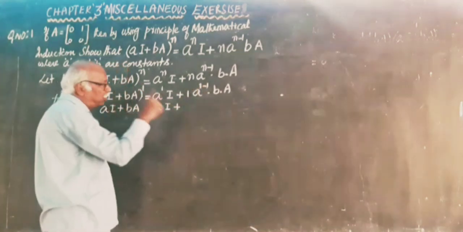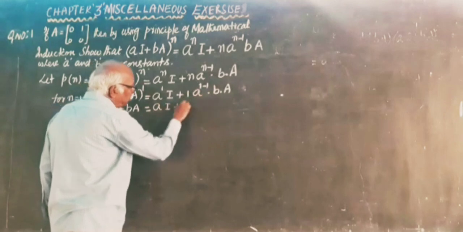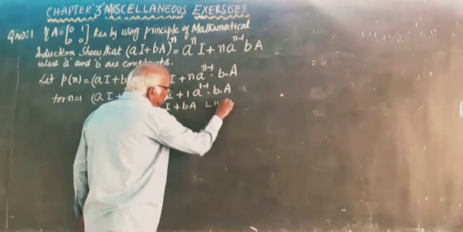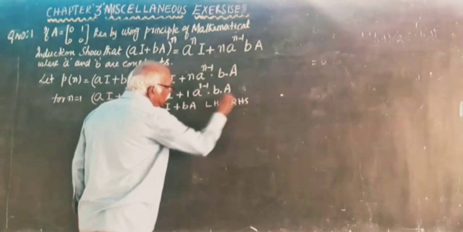Anything raised to 0 is 1, so 1 into 1 is 1, giving bA. So LHS equals RHS.